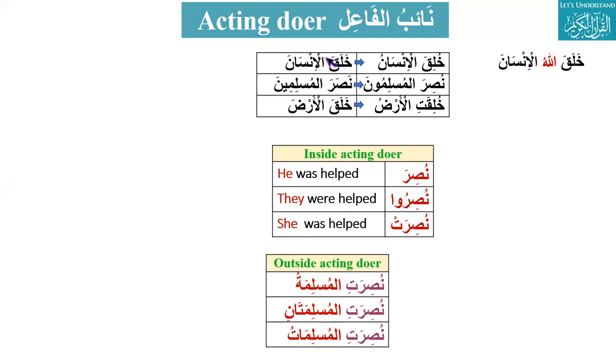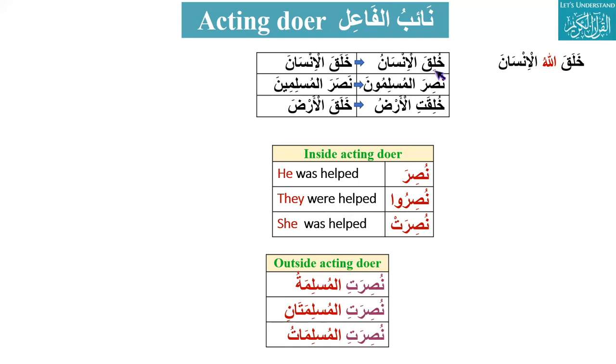Instead of this, now let's change it. Khalaqa, he created. The passive voice of khalaqa is khuliqa. Now the verb is in passive voice. The meaning totally gets changed because it has become passive voice. The doer is not there. It is basically maf'ul. With khalaqa, he created, we know who the fa'il, the doer, is: he. When we change it into passive voice, khuliqa, its meaning is he was created, but we don't know who has created this. So the doer is missing here.